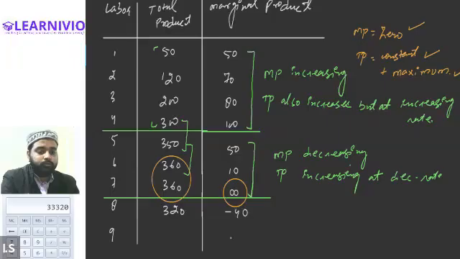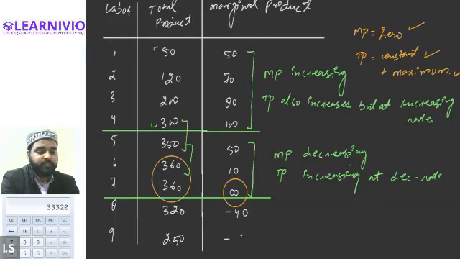Let me also take one more value. Let's presume this is 250. So there is a reduction of minus 70. Now tell me, you can see that when marginal product is getting negative, what is happening to the total product? Total product finally starts decreasing.